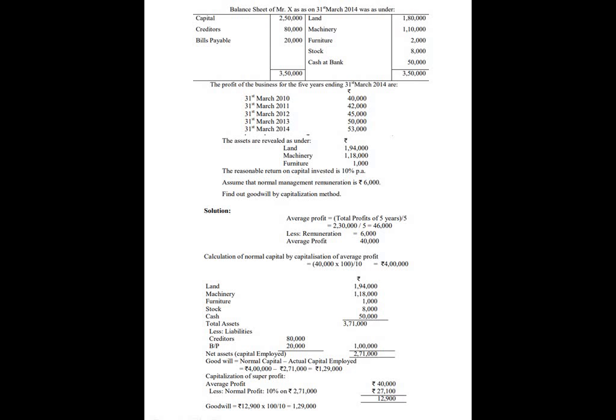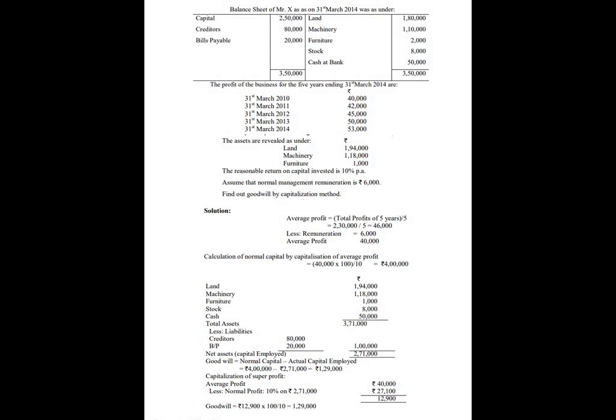Then the revalued land 1,94,000, machinery 1,18,000, furniture 1,000, stock 8,000, cash 15,000, total assets 3,71,000. Less liabilities: creditors 80,000, bills payable 20,000. It comes around 1 lakh. 3,71,000 minus 1 lakh is 2,71,000. That is the net asset or capital employed. Goodwill equals normal capital minus actual capital employed: 4 lakh minus 2,71,000 comes around 1,29,000.